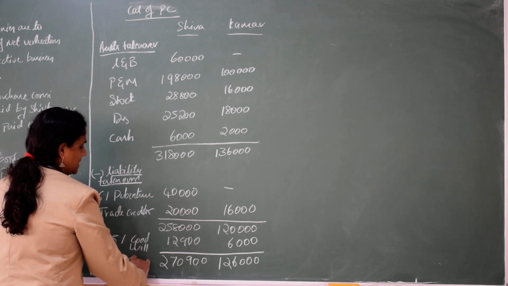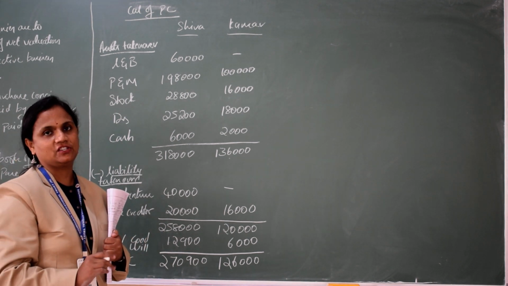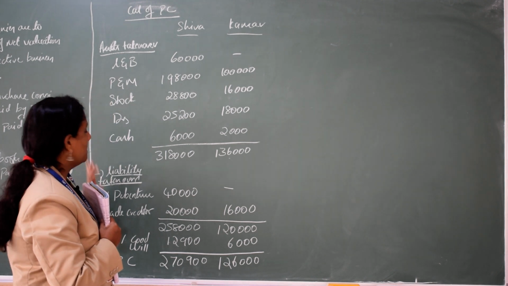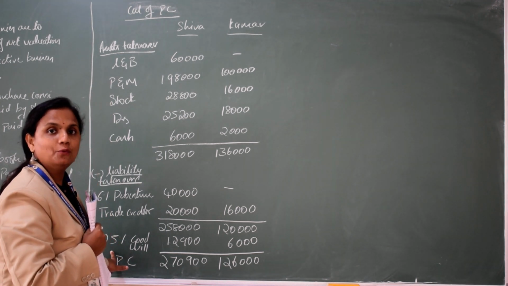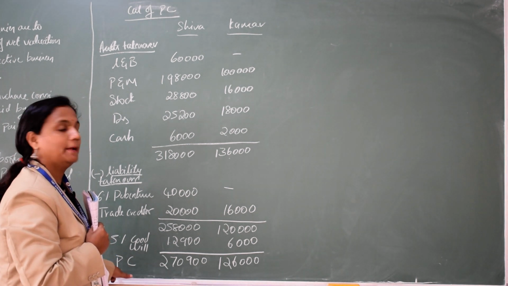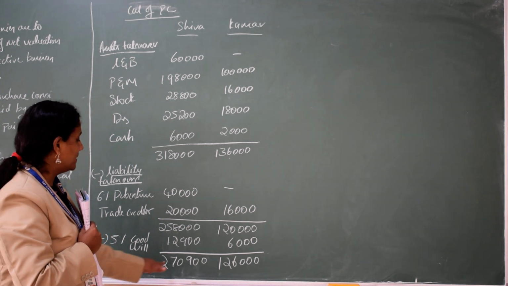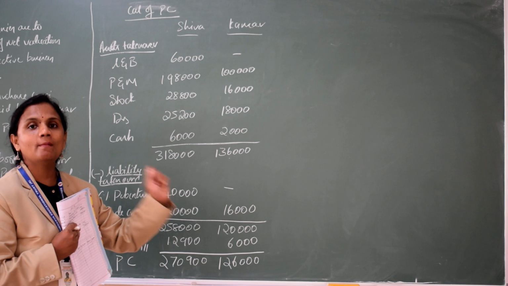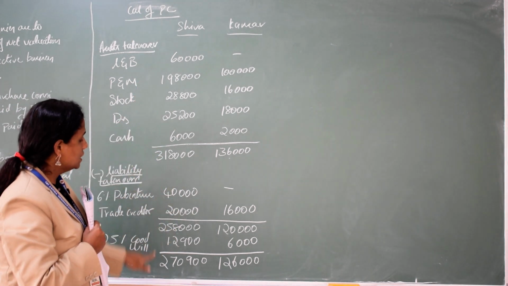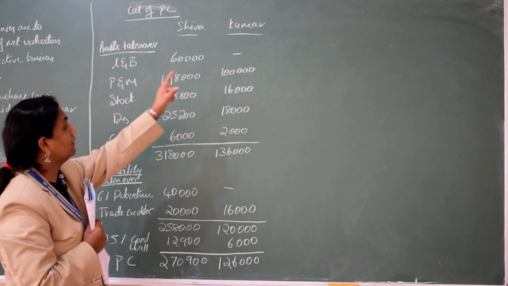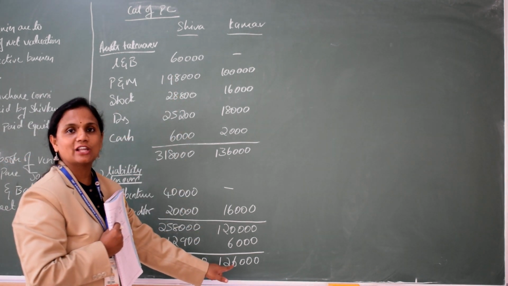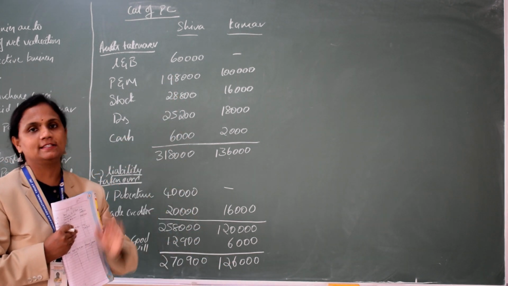What is PC? Purchase consideration. Assets taken over minus liability taken over, add 5% of net value as goodwill and then you will get purchase consideration. Shiv Kumar has decided to give Shiva 2,70,900 and Kumar 1,26,000 as purchase consideration.